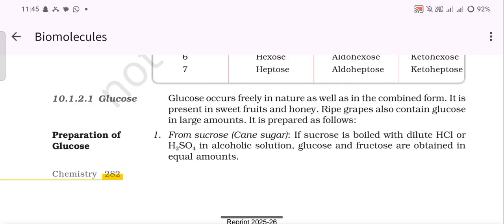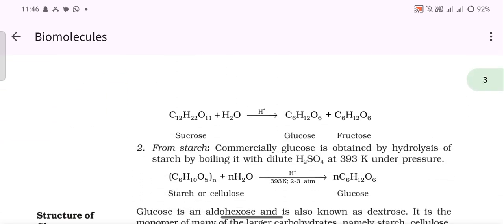Glucose. Glucose occurs freely in nature as well as in the combined form. It is present in sweet fruits and honey. Ripe grapes also contain glucose in large amount. It is prepared as follows. Preparation of glucose from sucrose, cane sugar: if sucrose is boiled with dilute HCl or H2SO4 in alcoholic solution, glucose and fructose are obtained in equal amounts.